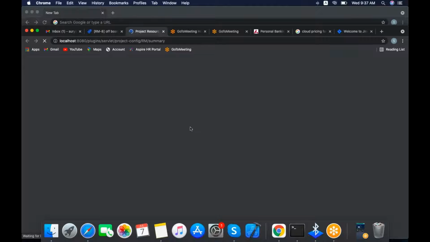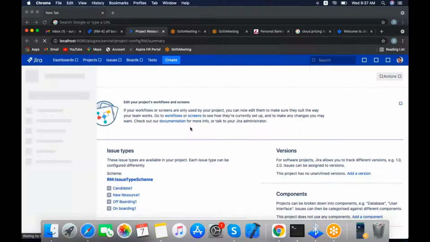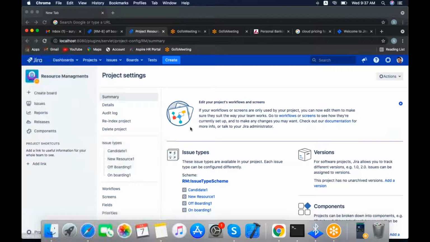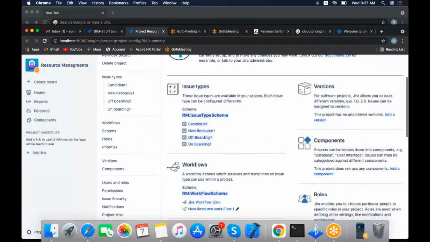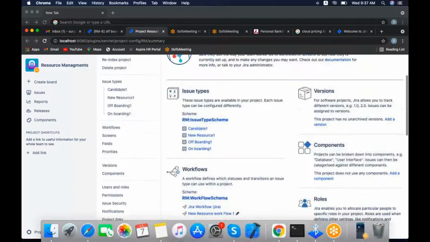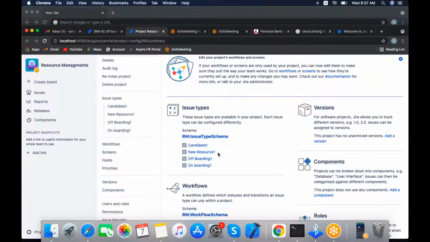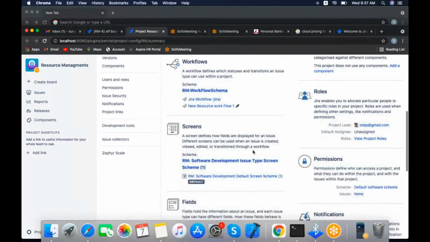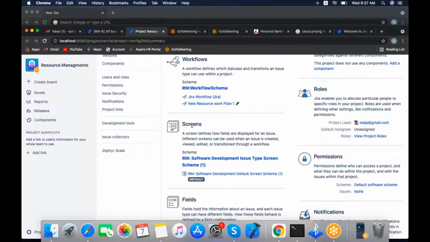I will give you a brief discussion of what screens are, and we will discuss creating screens and everything in the next class. Yesterday we discussed issue types and workflows. In the project configurations we also have the screens. In Jira we have three types of screens: create screen, view screen, and edit screen.